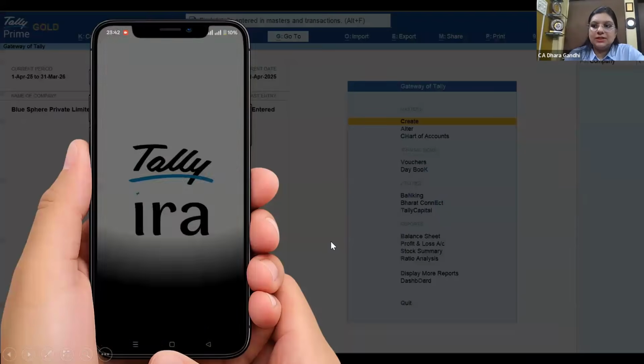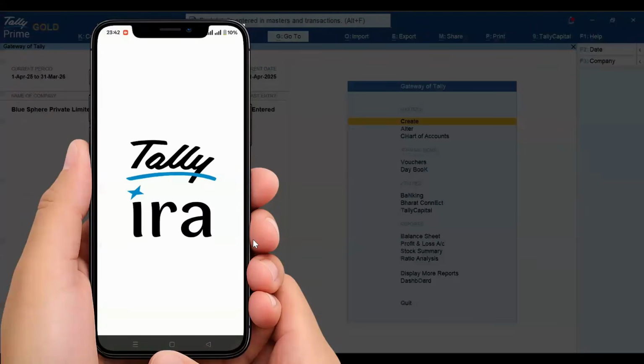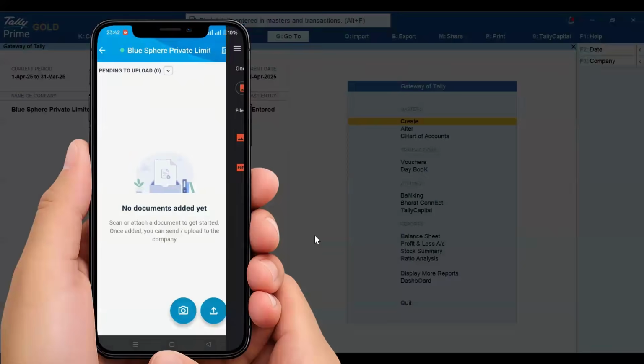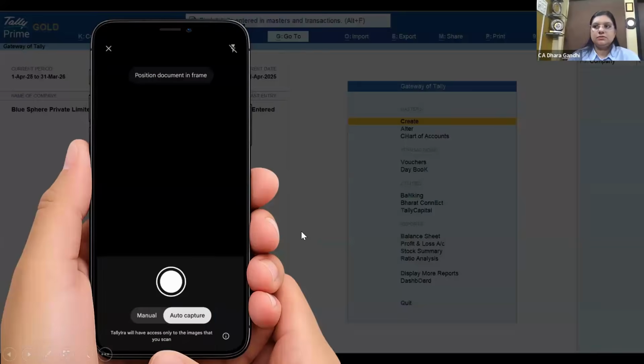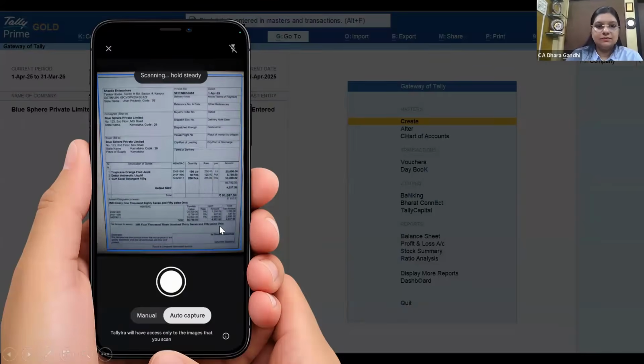Komalji, are you able to see my screen? Yeah, actually, I think the file is very heavy, but it's moving faster now. Yeah, we can see that. You want me to run this again?